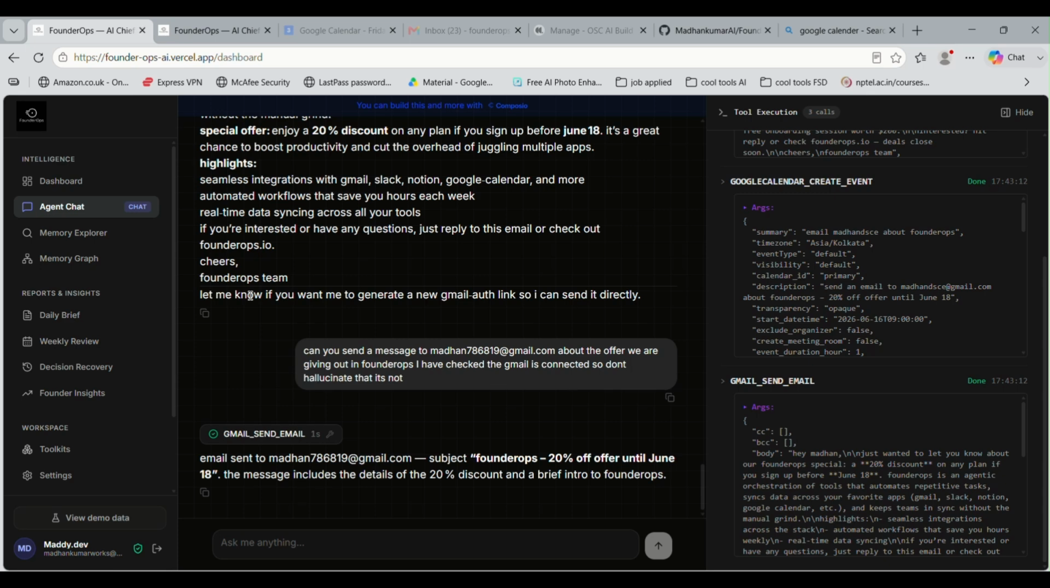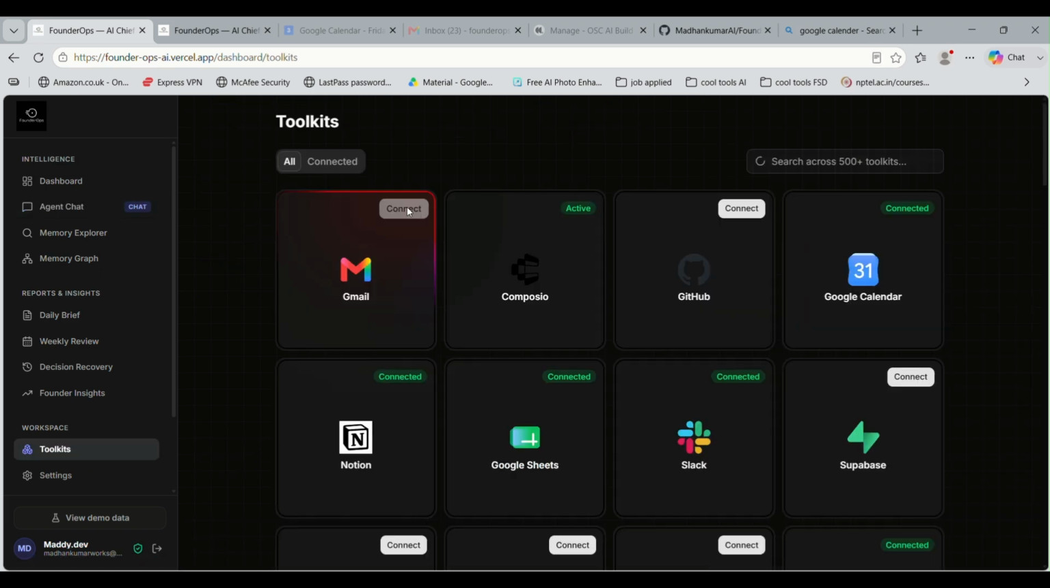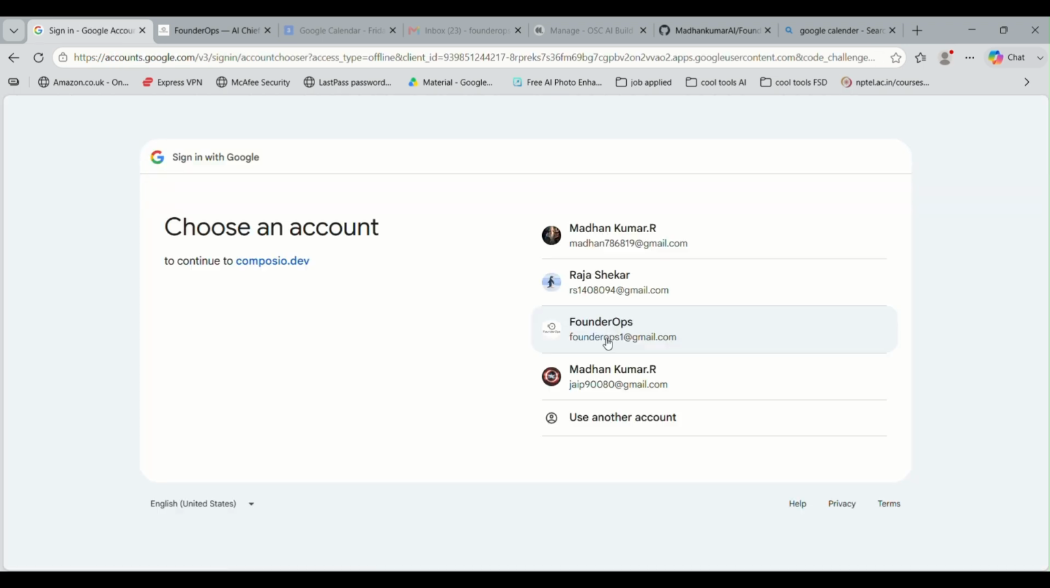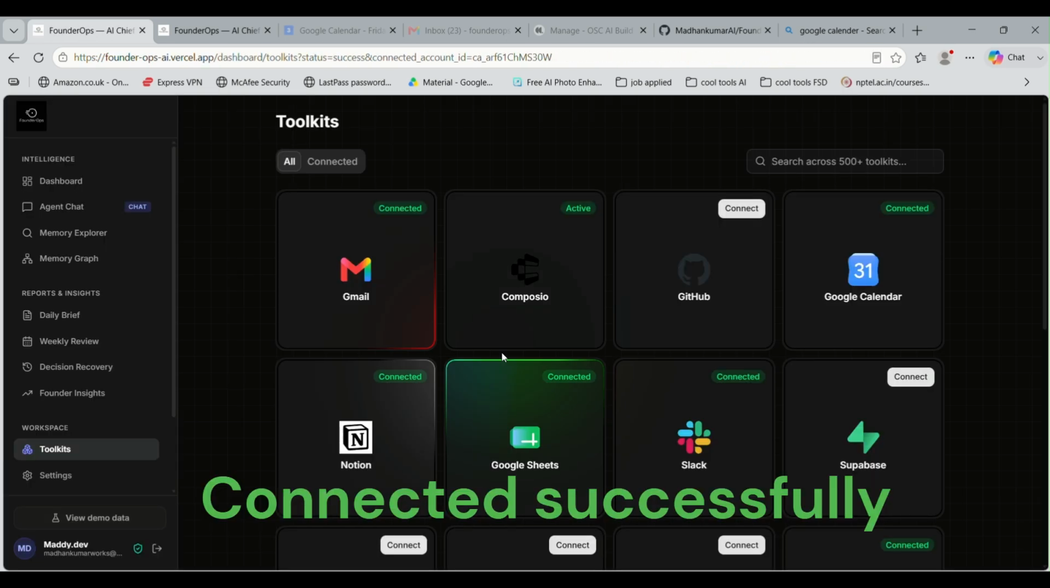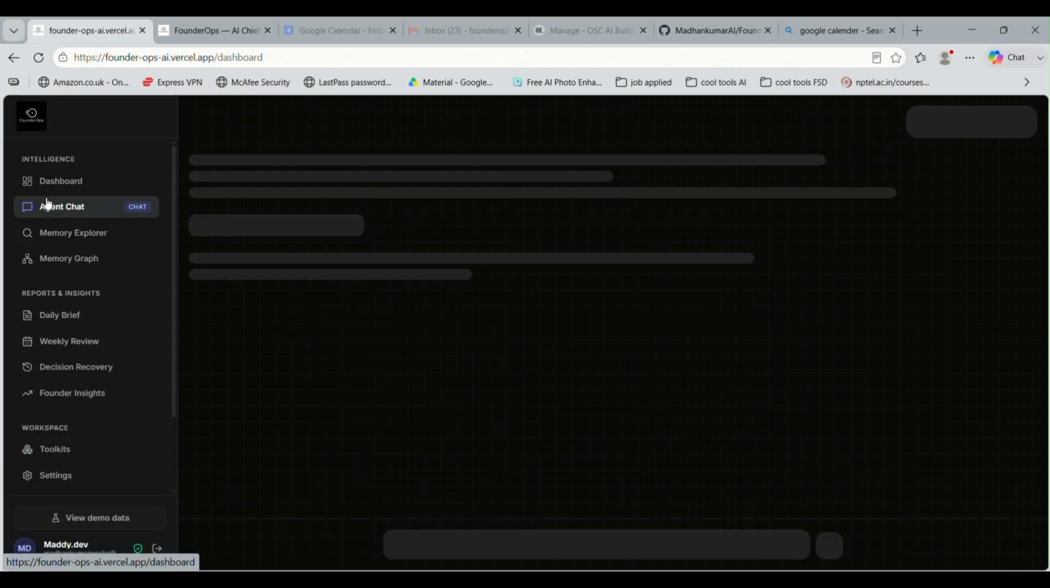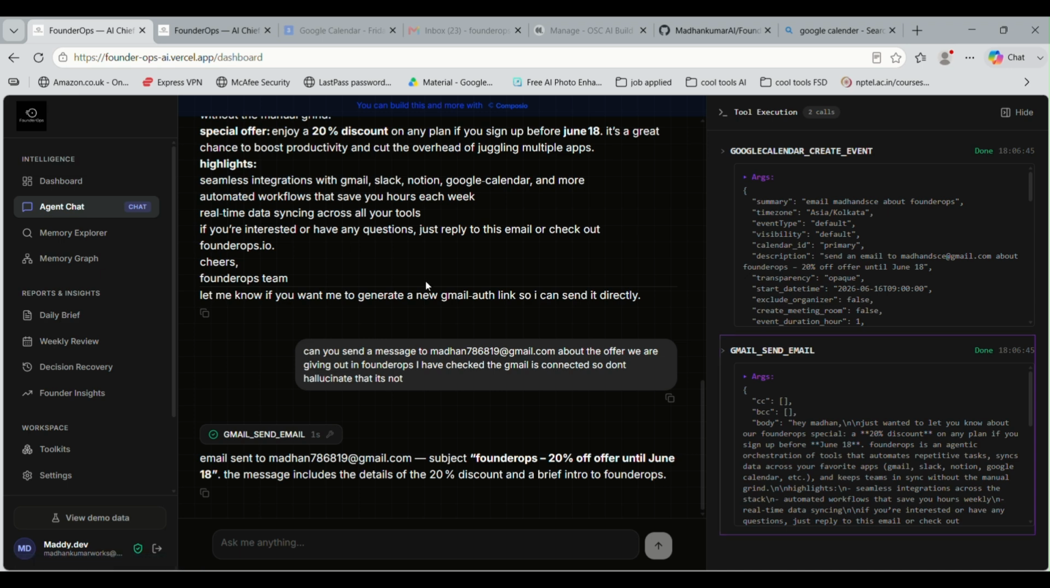So once a user registers to Founder Ops, they land at Agent Chat. This is not just a chatbot, but an agent connected to all of the founders' tools. So, toolkits, connect one and show you Founder Ops. Now, the agent accesses these tools in a sandbox environment that is built on top of Trust Cloud.